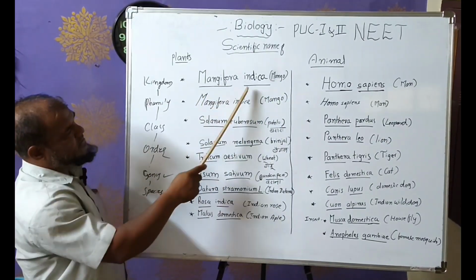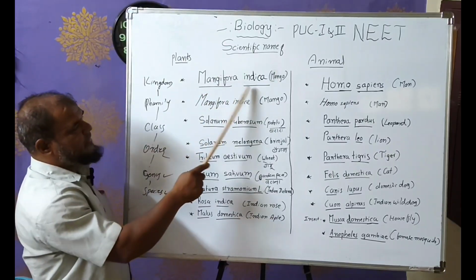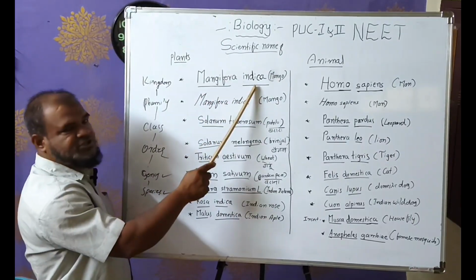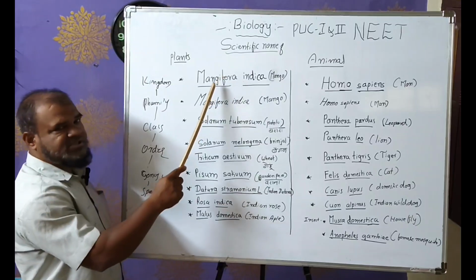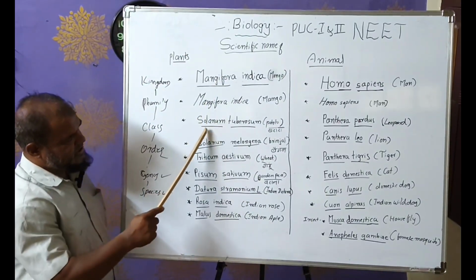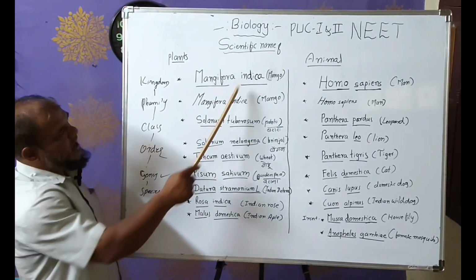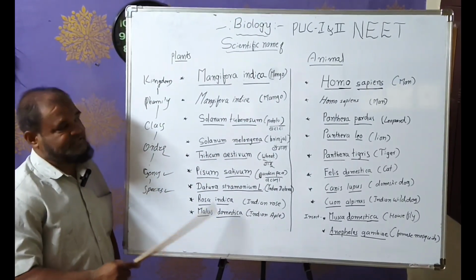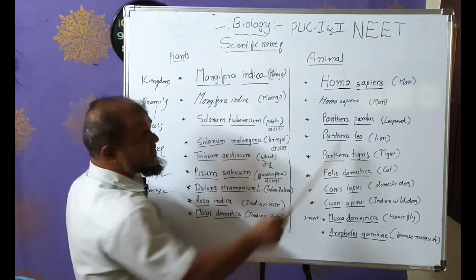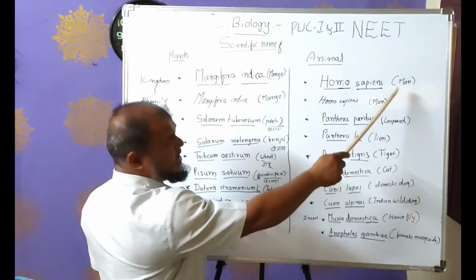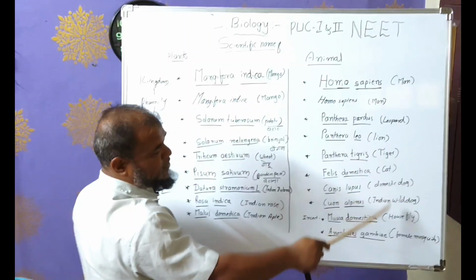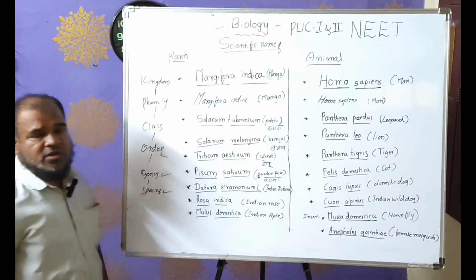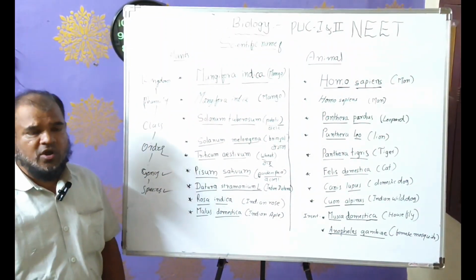These underlined words are also the scientific names, genus and species. The first word written is the genus, and the next word written is the species. Like this, genus and species, and again under brackets, the common name and the token name.